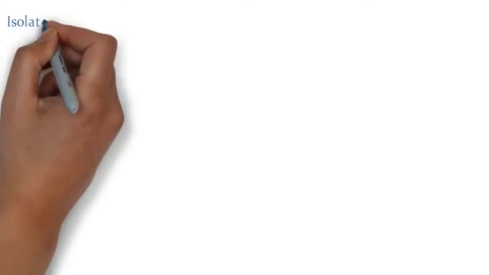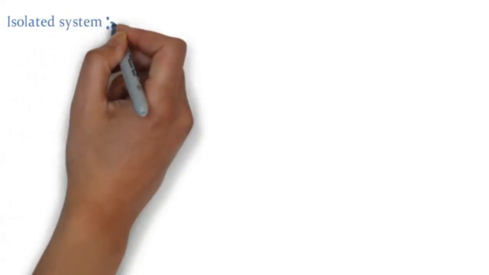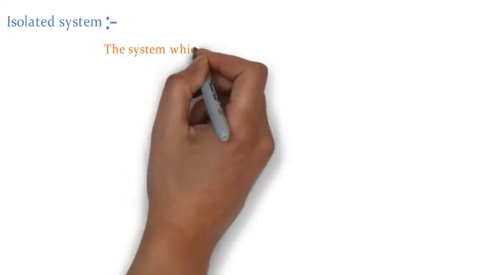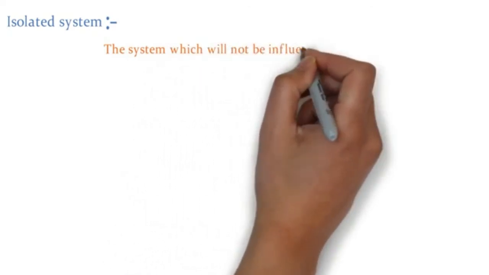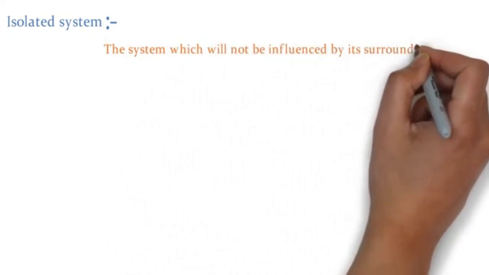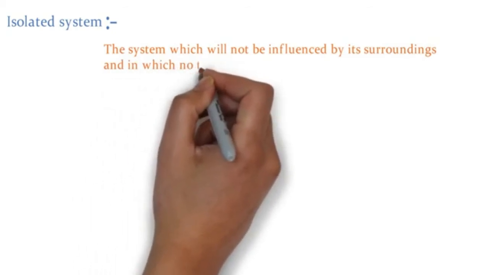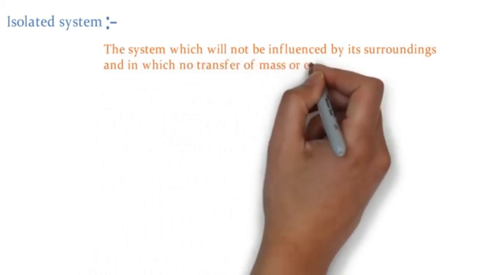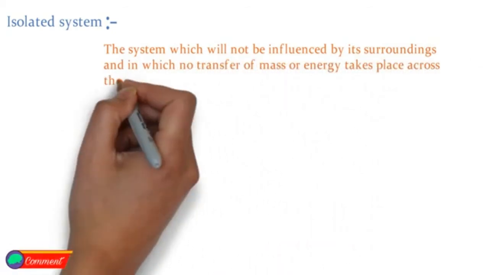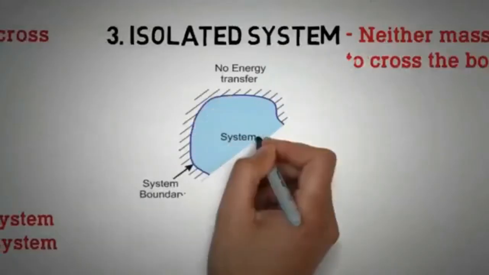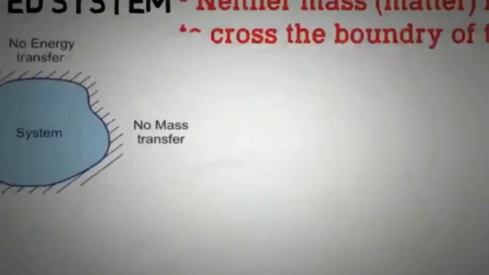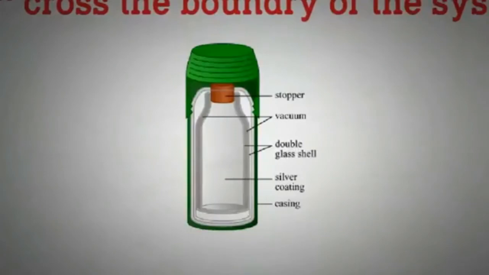The next system is the isolated system, the system which will not be influenced by its surroundings, in which no transfer of mass or energy takes place across the boundary of the system. A common example of an isolated system is a thermoflask, in which both mass and energy remain within the wall of the flask.